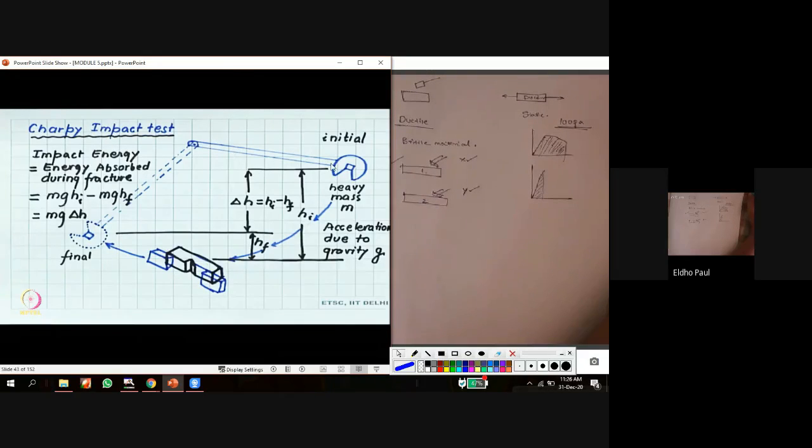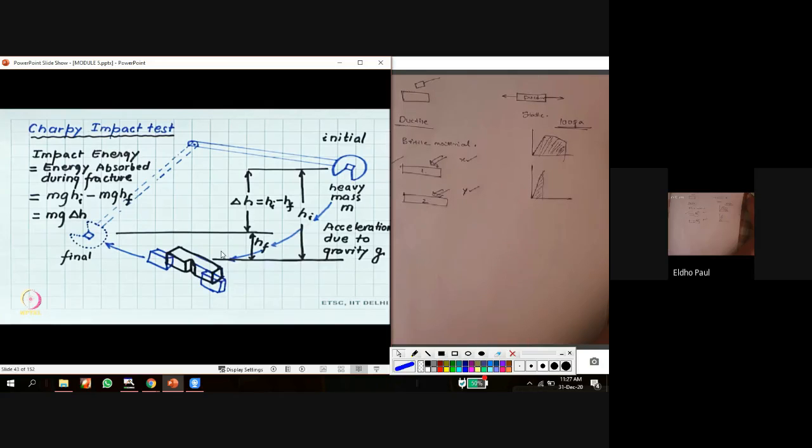So this is my hammer, and I position this hammer at a height of HI. Okay, HI height. And at that time, what is the potential energy stored in that hammer? If the mass is M and the height is HI, then the potential energy stored in this hammer will be equal to MGHI. That is the potential energy stored in this hammer. And when I release the hammer, what happens? This hammer moves in this direction, in a circular direction, like a pendulum, and it strikes this workpiece. Okay, it strikes this sample piece.